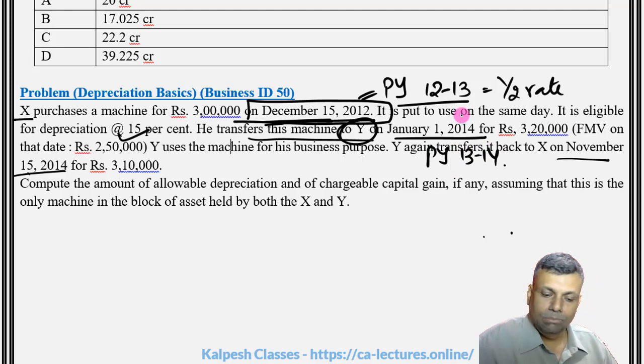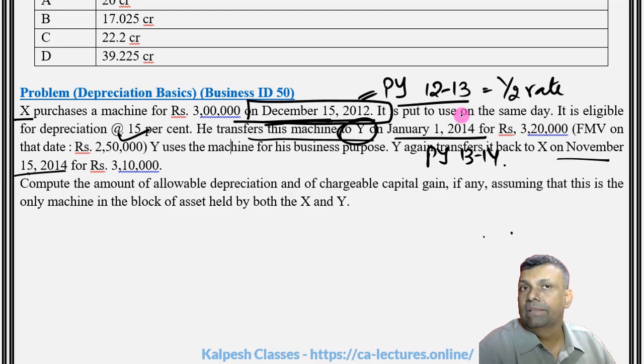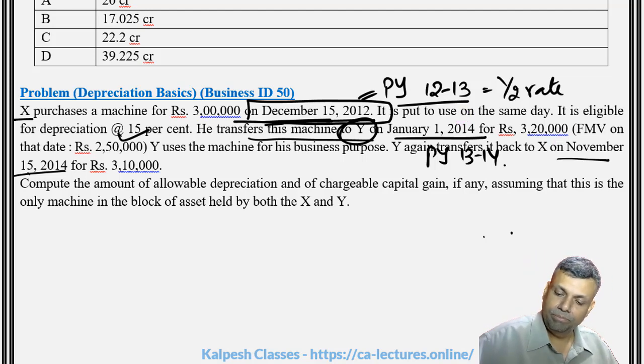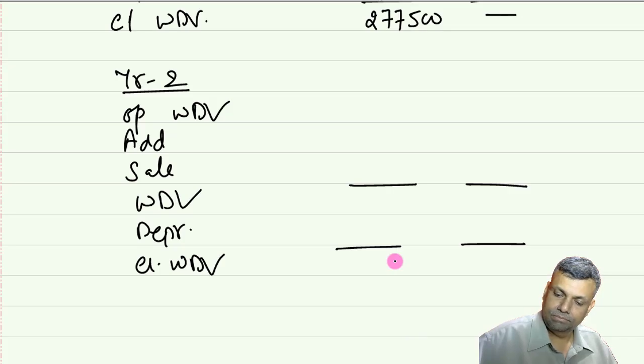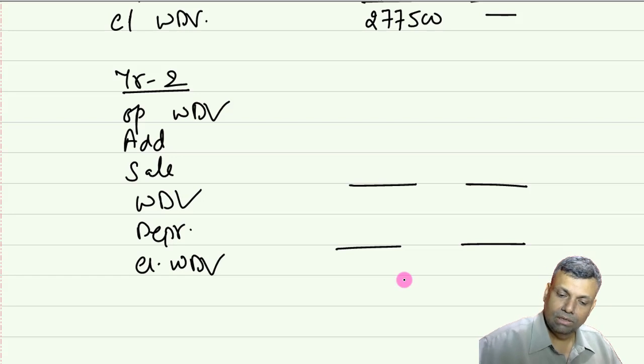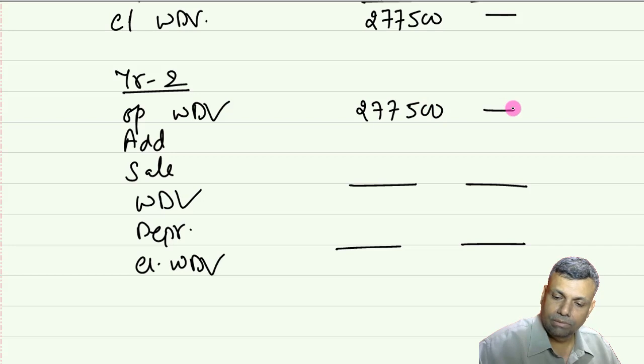So year number 1, that Mr. X has already purchased, and year number 2, you can say that it has been sold to Mr. Y. But in this particular case, for Mr. Y, it is going to become a second-hand asset, where Mr. X, who had originally purchased this particular asset, had used it for the purpose of business and profession. Now let us understand these particular provisions. For these gentlemen, the opening WDV will be 2,77,500. For Mr. Y, there is no question of any WDV.